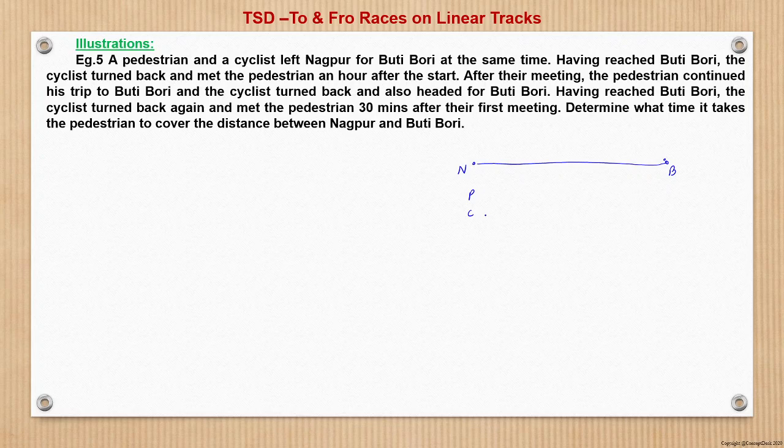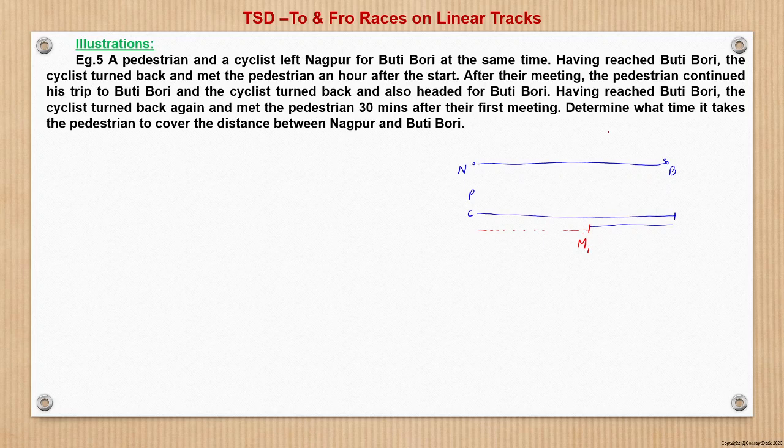Now the cyclist, having a faster speed, reaches Butibori. So the cyclist starts from here, reaches Butibori, and then turns back. While turning back, in the meanwhile the pedestrian has also reached here, and so they meet here for the first time. That is M1, right? First meeting point.